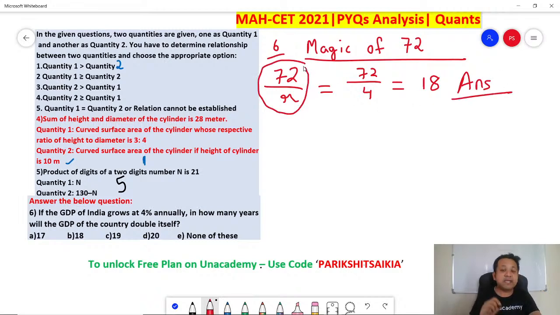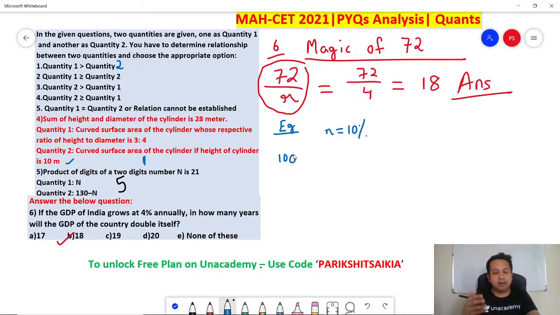So remember, what is this formula? Magic of 72. It gives you the approximate time at which money doubles. This is a very easy formula. Let's give you another example so that you understand. Let's say R is 10%. In how many years will rupees 100 double and become 200 at 10% per annum?